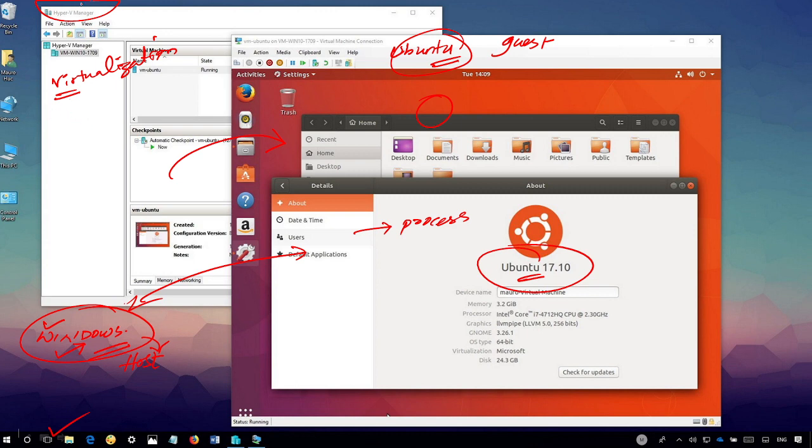Here Hyper-V is just an application, a program installed on Windows. In this application you are installing Ubuntu. For Windows, this Ubuntu operating system is considered just one more application, one more software running on its system.